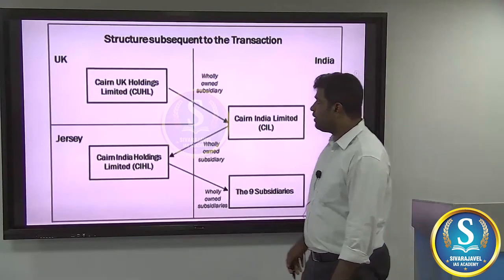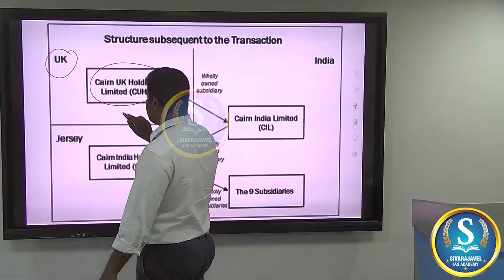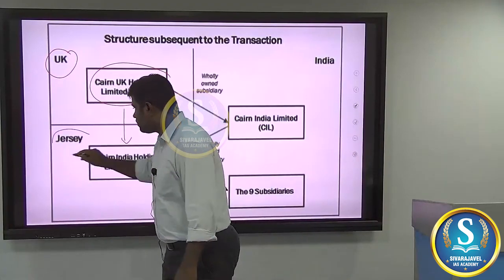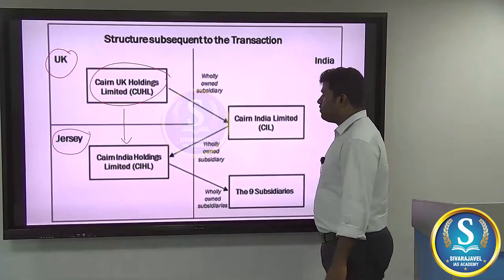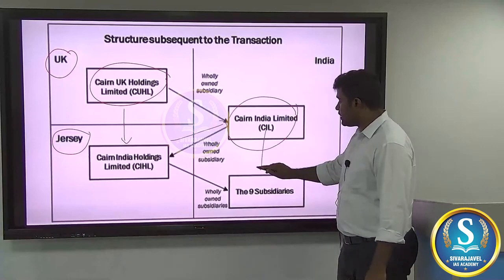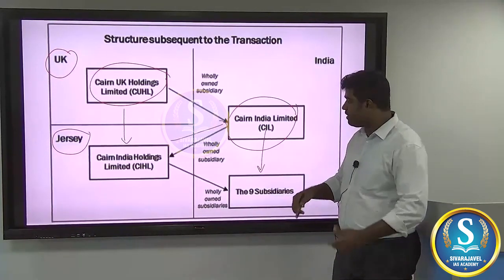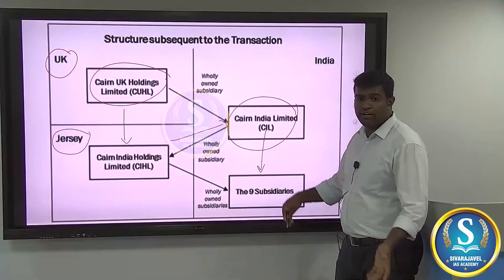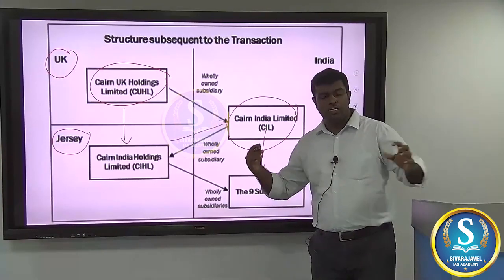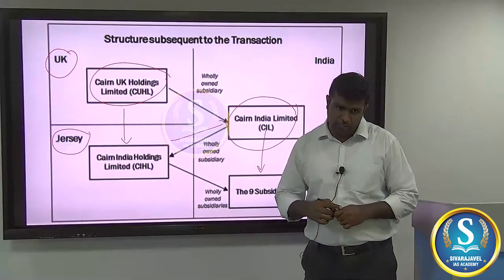How? If you see here, Cairn UK Holdings is based out of the UK. It has a company registered in Jersey, which is acquiring Cairn India Limited. Cairn India Limited has 9 subsidiaries. All of them were pooled together into Cairn India, and Cairn India is becoming Cairn Energy. And likewise, again, a complex acquisition and corporate restructuring is occurring.